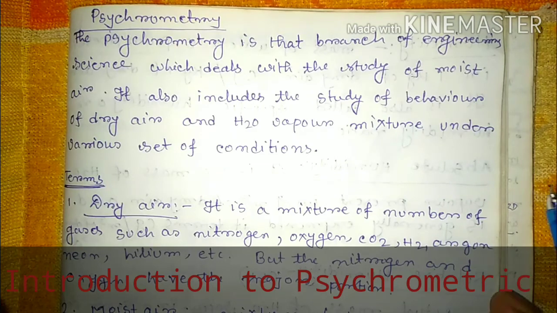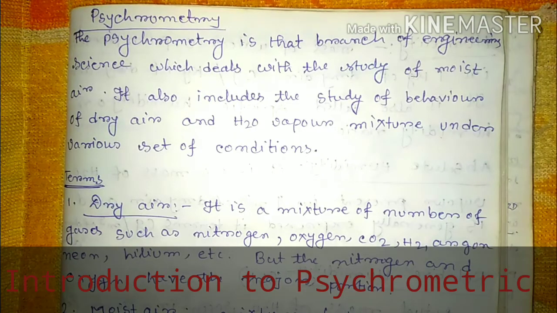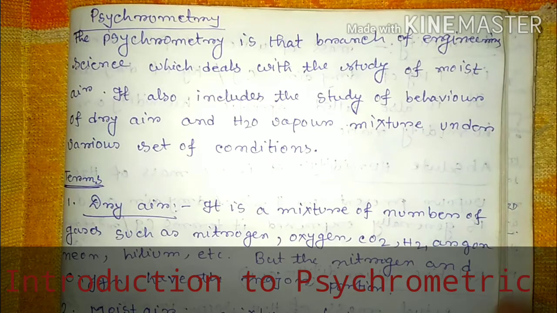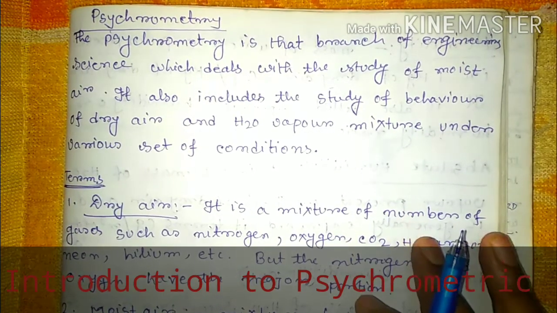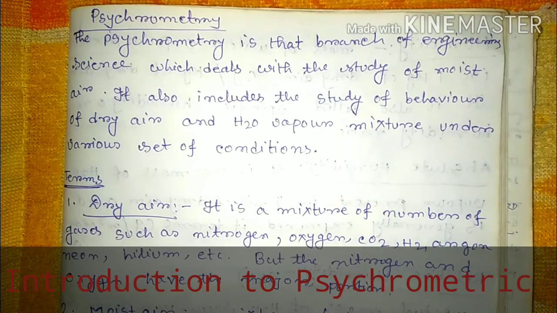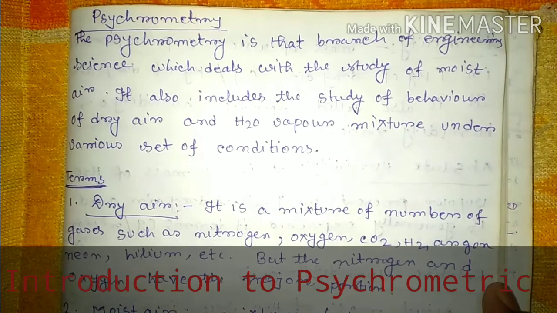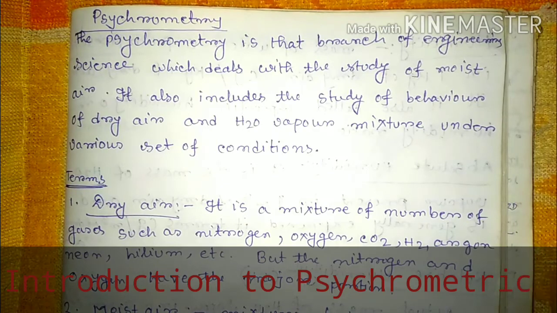In this chapter we will learn some psychrometric terms like dry air, moist air, saturated air, degree of saturation, dry bulb temperature, wet bulb temperature, relative humidity, absolute humidity, and lots of other related terms. There are also some psychrometric processes like cooling and humidification, cooling and dehumidification, and bypass factor. All these things will be included in this chapter, and they are very important for your air conditioning.